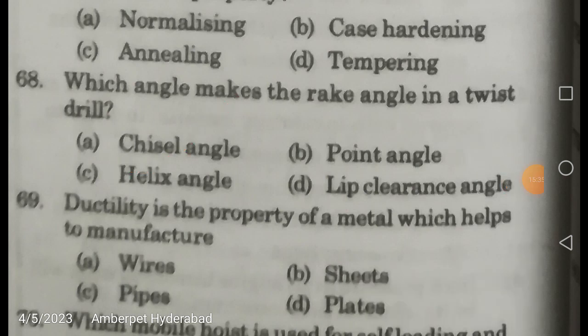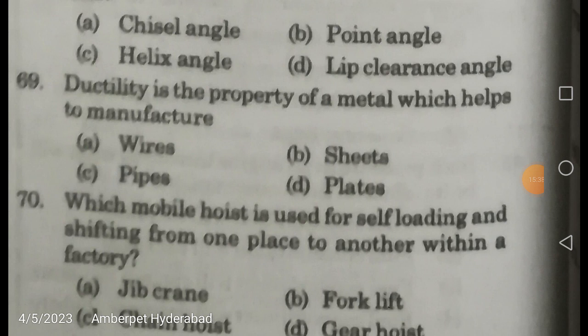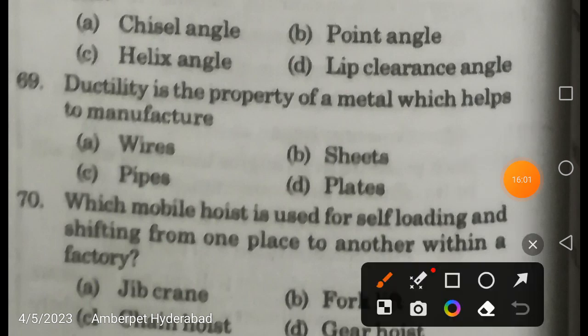Coming to the next one. Ductility is a property of a metal which helps to manufacture, actually it should be wires, friends. The property of a material to be drawn into wires is called ductility, and the property of a material to be drawn into sheets is known as malleability. Here the answer is given as sheets, no problem. Wires or sheets, if you give the benefit of the doubt, you can take sheets as the correct answer, but to be specific, it's actually wires.